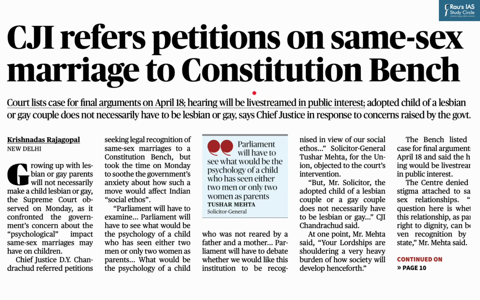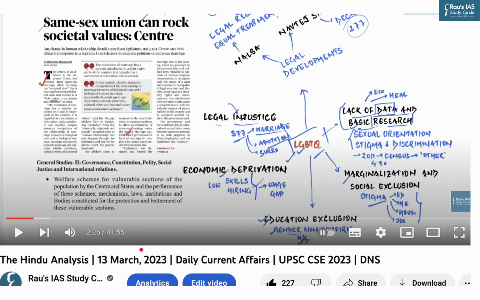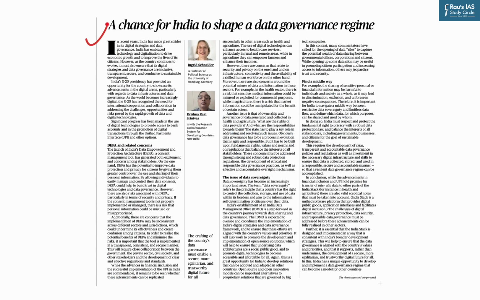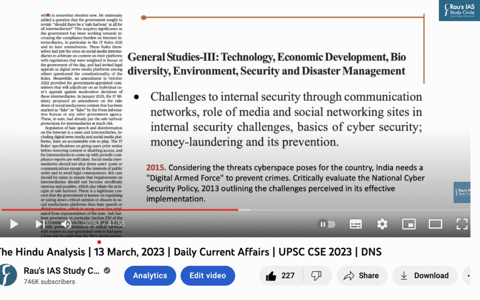Another important news which featured on page number 1 of The Hindu newspaper was related to the CJI referring petitions on same-sex marriage to the Constitution Bench. Now the topic of same-sex marriage has been covered in detail in the previous edition of DNS dated 13th March 2023. Now this article which featured on page number 6 of The Hindu newspaper talks about the recent draft bill on Digital India. And this aspect of the bill has been covered in detail in the 13th March 2023 edition of the DNS. So you can refer to the following DNS to build understanding about these three topics.